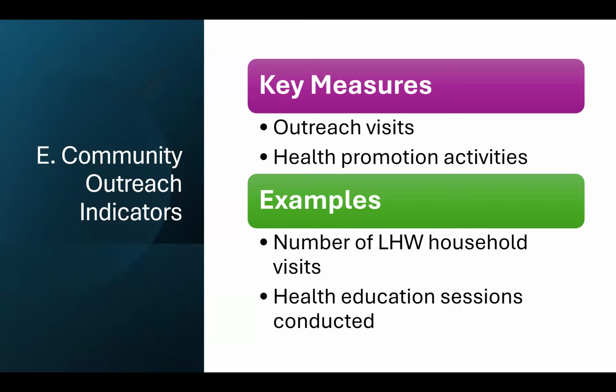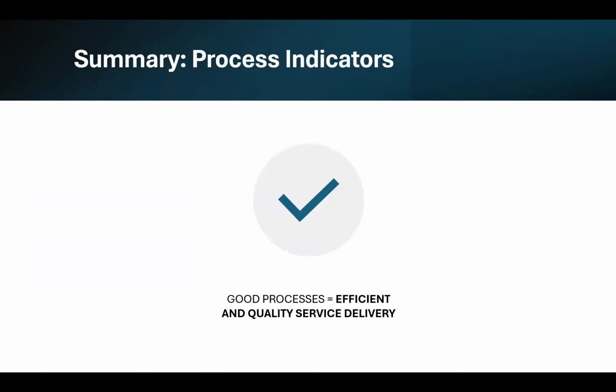And finally, we have community outreach indicators. For that, key measures are outreach visits, health promotion activities. For example, number of LHW household visits or health education sessions conducted. So the summary for process indicators is that good processes mean that efficient and quality service delivery is being done.